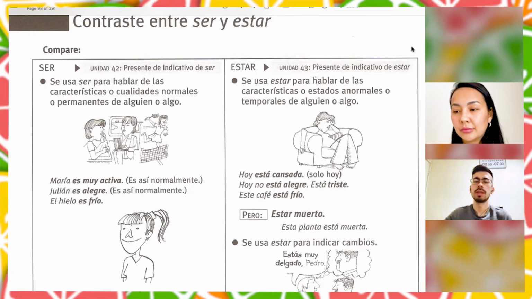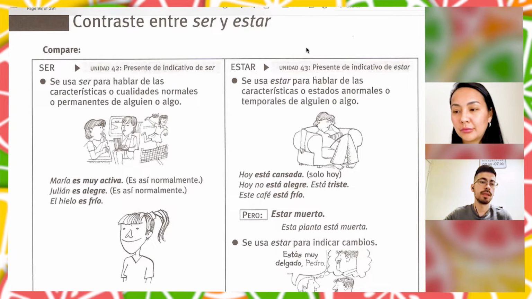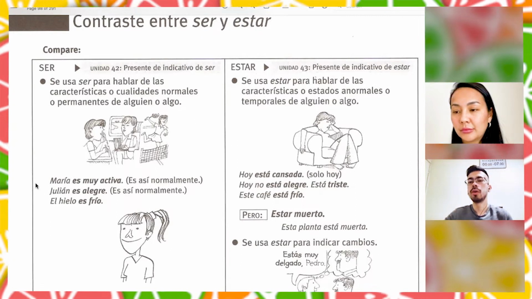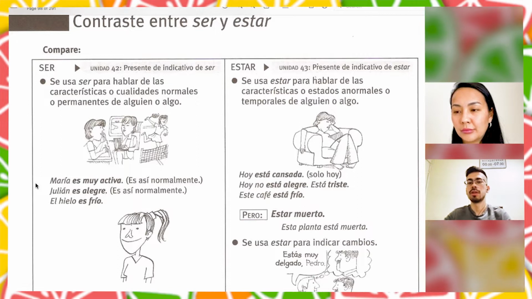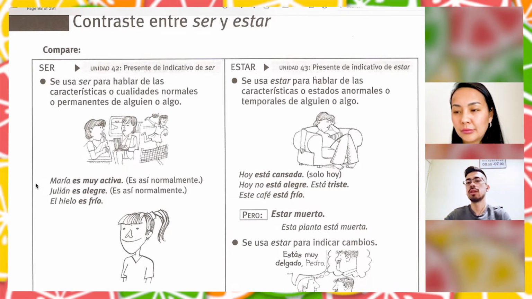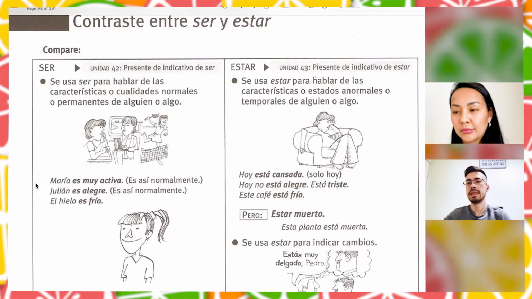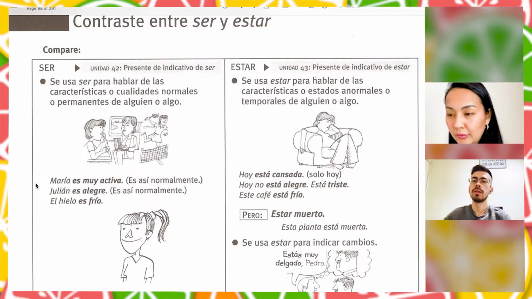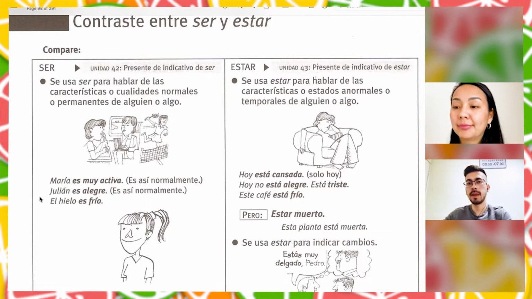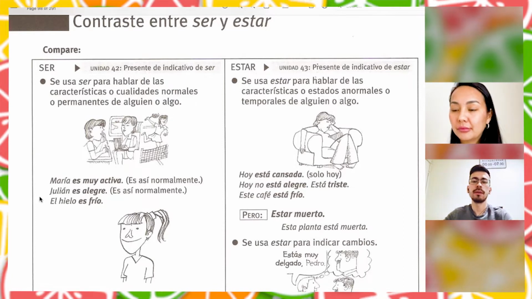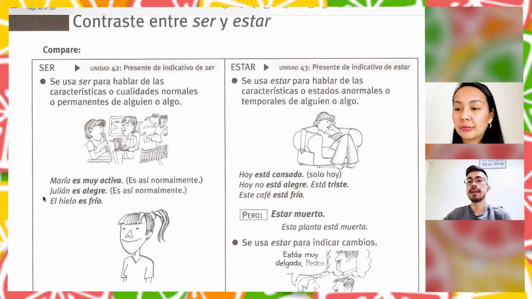Usually she's very active, as we can see here, right, María? Hoy no está alegre, está triste. Today he is not happy. He is sad, right? So it's only today. Usually Julián is very happy. Or este café está frío.